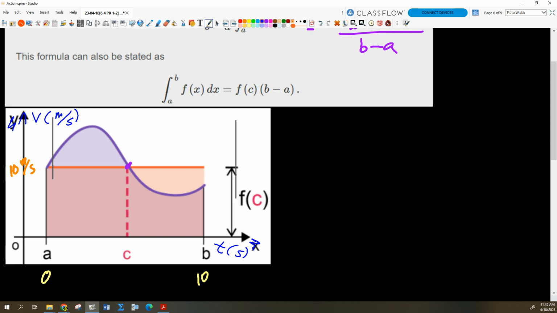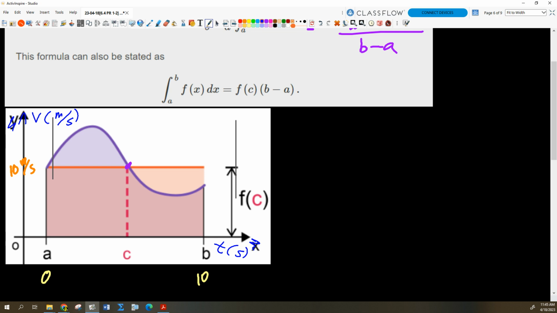So we're just going to add up the total displacement as a cumulative function, and we end up with net displacement. If I had as much positive area as negative area, that would mean my positive displacement was canceled out by my negative displacement, and I end up right back where I started. Okay, make sense?